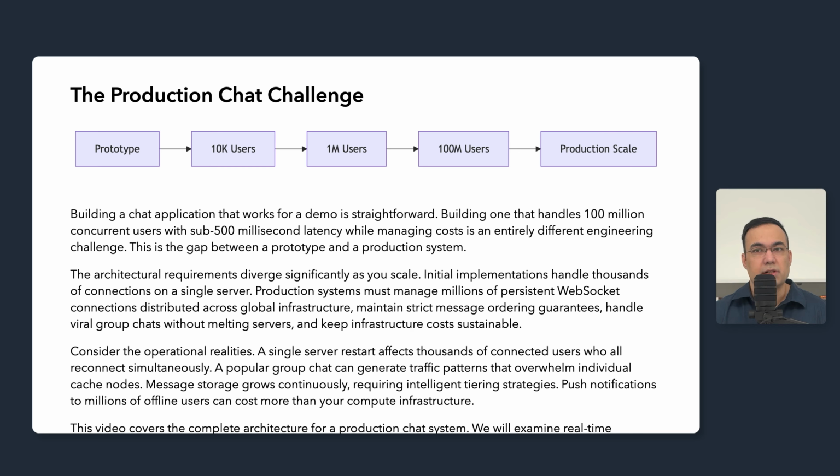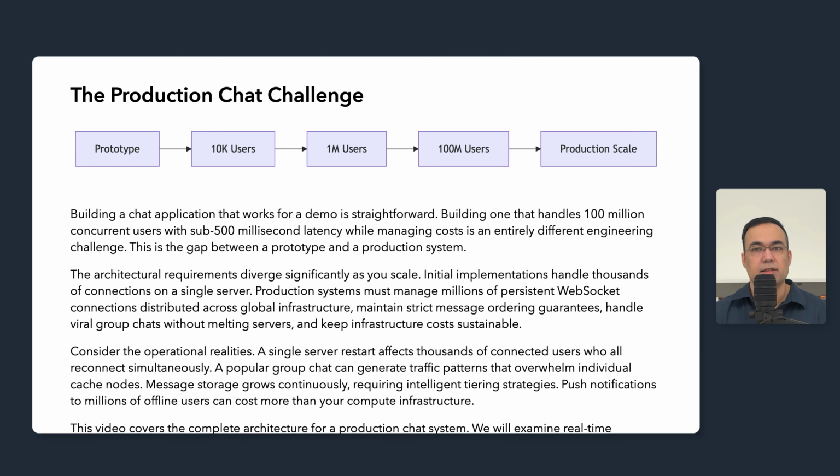Message storage grows continuously as well. At billions of messages per day, we are adding terabytes daily. Without intelligent tiering strategies, storage costs alone become pretty unsustainable. Push notifications to millions of offline users can actually cost more than our compute infrastructure if we are not careful about throttling and batching. The takeaway here is that production chat systems require deliberate architectural decisions at every layer. We are not just scaling up a prototype, we are solving for fundamentally different problems.